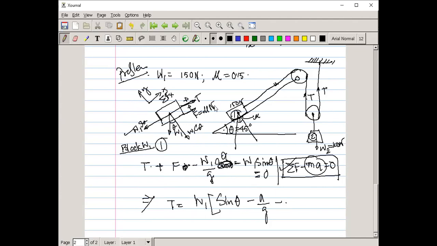Normal along the y-axis, summation of Fy: W1 cos theta is downward and upward is only normal, so W1 cos theta is equal to N. Here F is equal to mu N, so F is mu W1 cos theta, with W1 common. Is it okay? Any confusion, anyone?